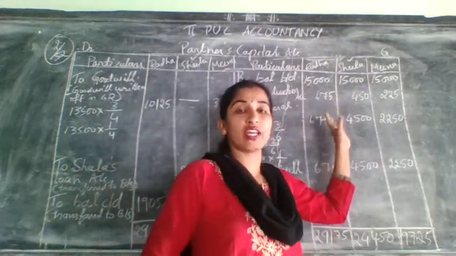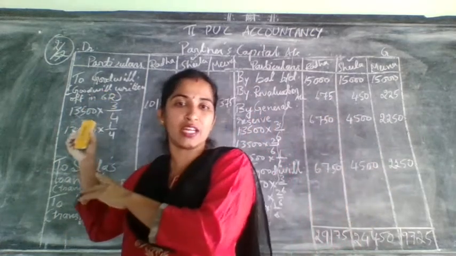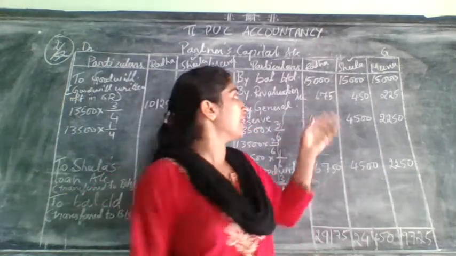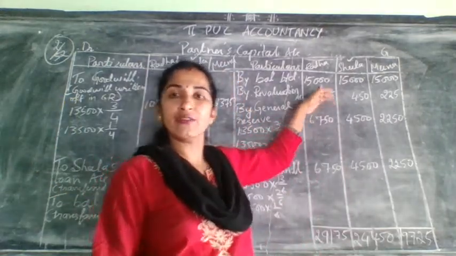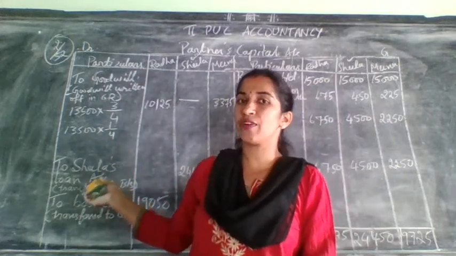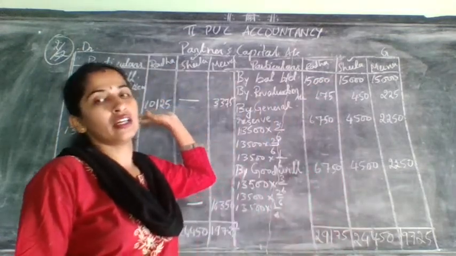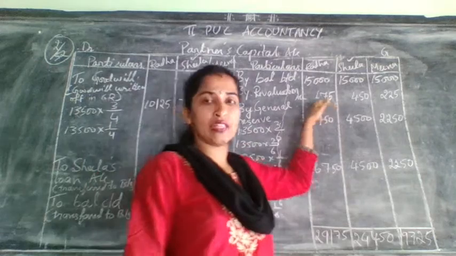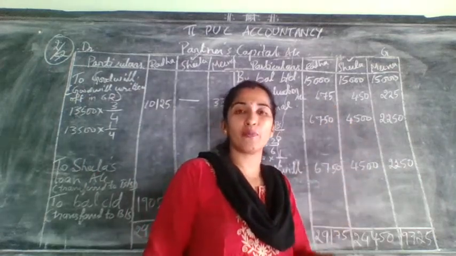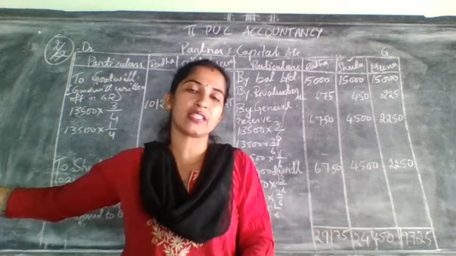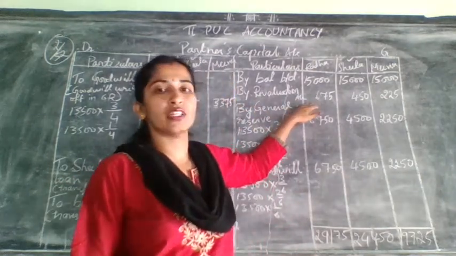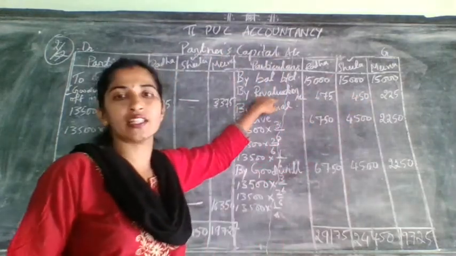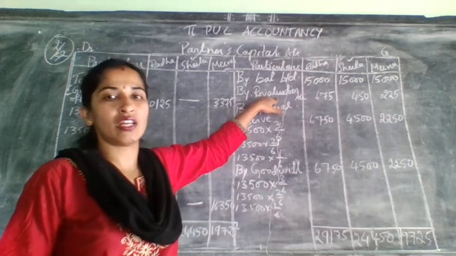Why this revaluation account? If there is a loss it will come this side. Why? Because in the revaluation account, if the partners capital came on the debit side, then it will come on the credit side here. If the partners capital came on the credit side of the revaluation account, then it will come on the debit side here. But in this problem, in the revaluation account we got profit, that is on the debit side. We got all partners capital accounts. That's why here it will come on the credit side. From the revaluation account we have taken this. That's why we are mentioning it here as revaluation account.